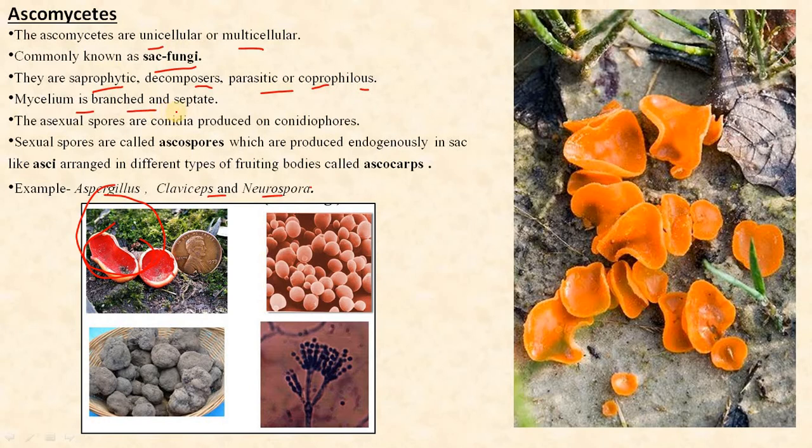The mycelium is branched and septate, and asexual spores are conidia produced by conidiophores. The special reason they are called sac fungi is that they bear eight spores called ascospores in a sac-like structure called the ascus, and the fruiting bodies are called ascocarps. The fruiting body is the reproductive structure where the spores are produced and released, and the fertile layer of the fruiting body is called hymenium. The members of this group are responsible for a large number of plant diseases.